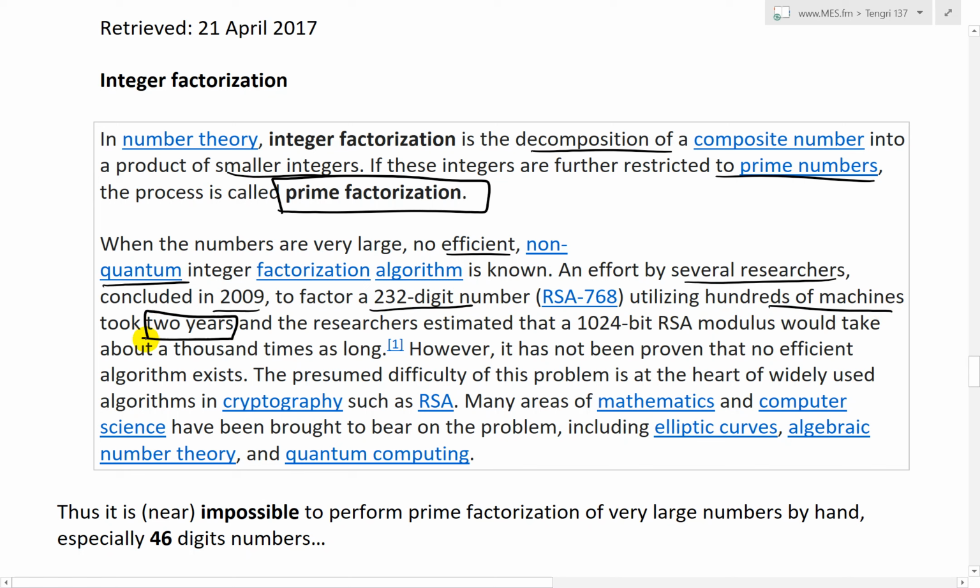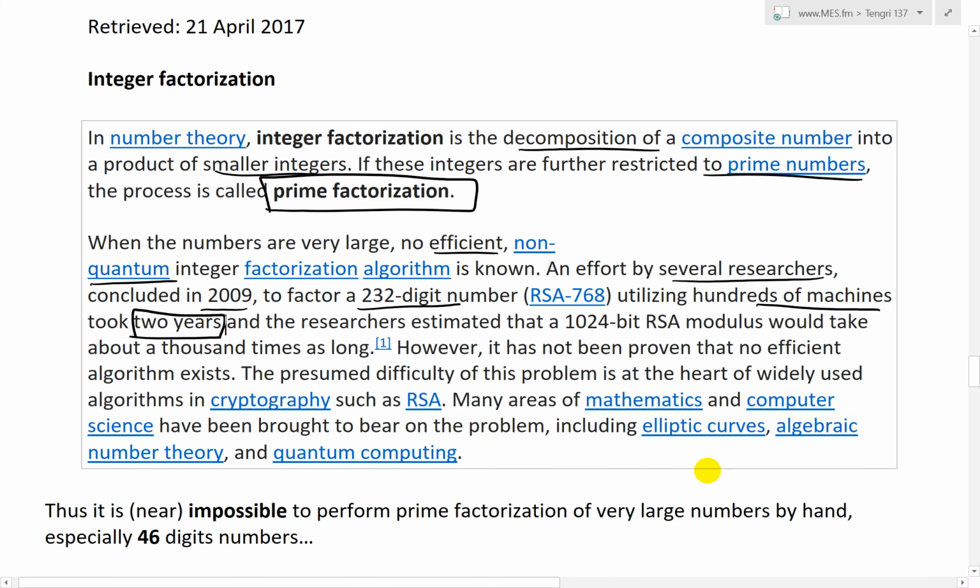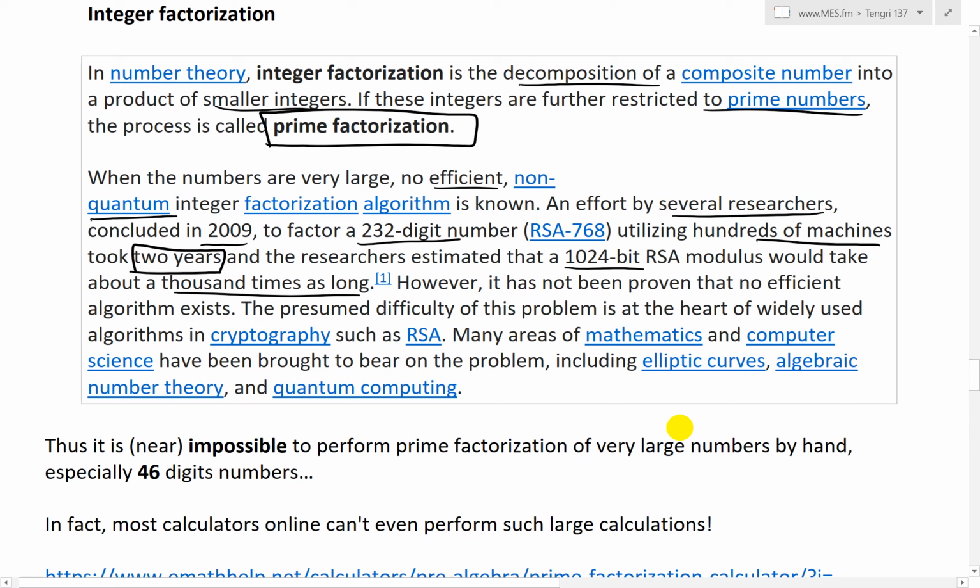So 2 years for the prime factorization of a 232-digit number with hundreds of machines. The researchers estimated that factoring a 1024-bit RSA modulus would take about 1,000 times as long. So there's a lot of computing power in it.